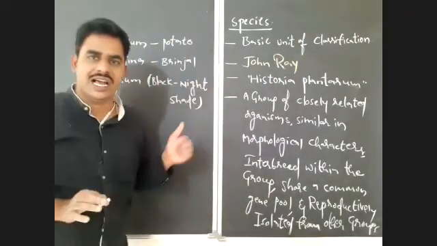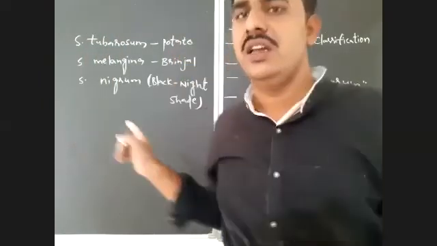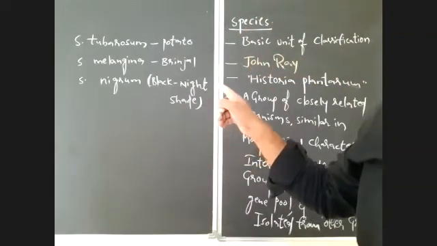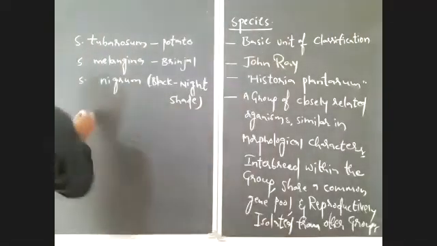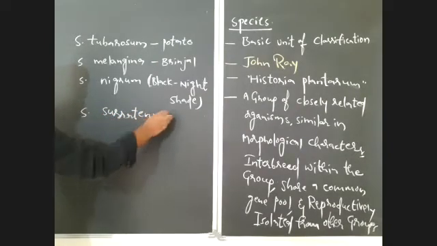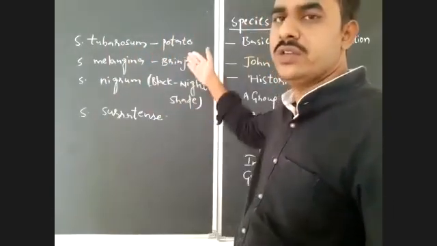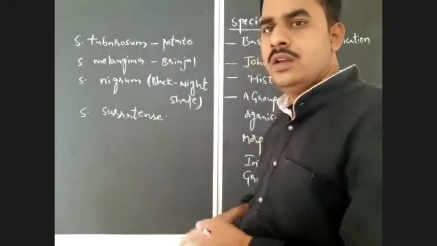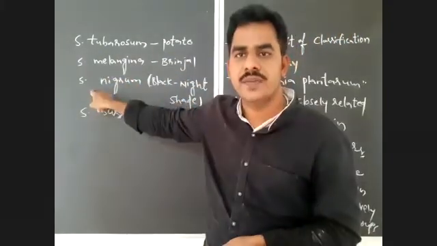So in the genus Solanum, there are three species I gave you here. What are the three species? Solanum tuberosum, Solanum melongena, Solanum nigrum. That you have to remember. Even Solanum serratum is also there. So here four species I gave: Solanum tuberosum, Solanum melongena, Solanum nigrum, and Solanum serratum. All these four species belong to the same genus, that is Solanum.